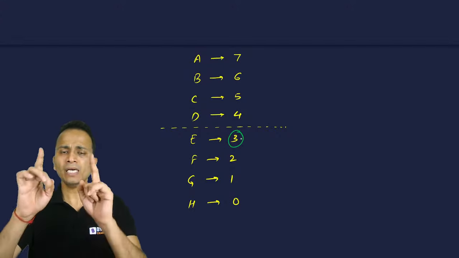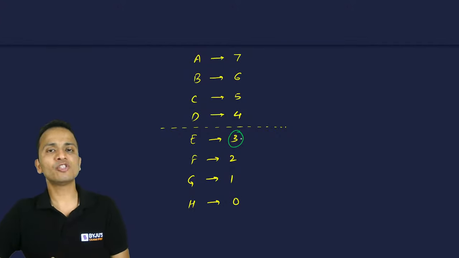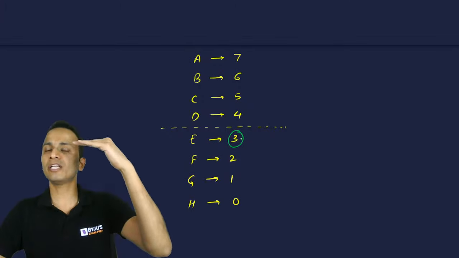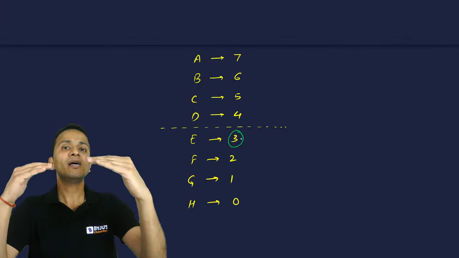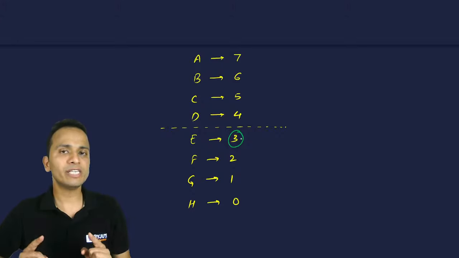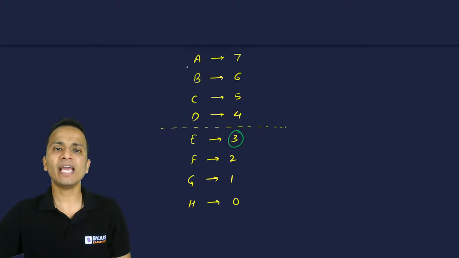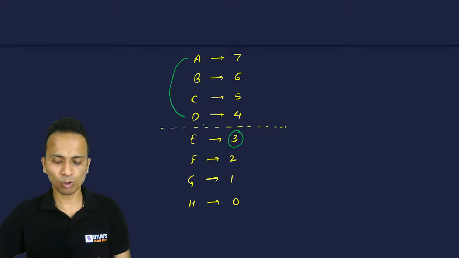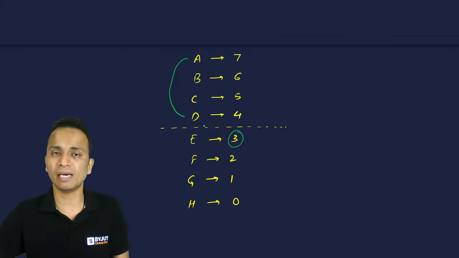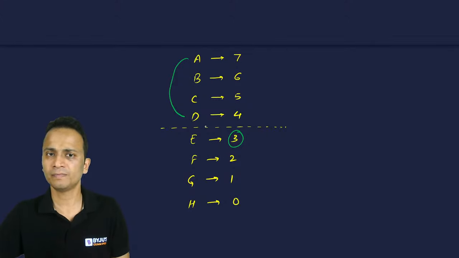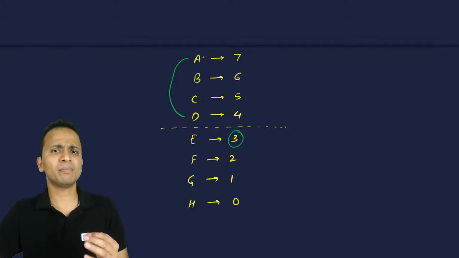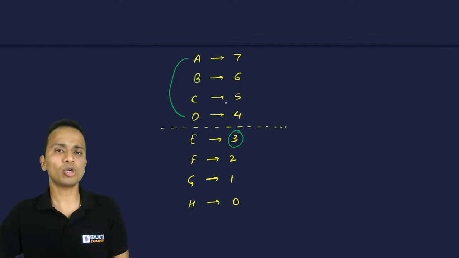Now in the table that I have made, I have assumed that a team whose name is written above will beat the team whose name is written below it. So that means in the match between A and D, A was the winner and D was the loser. This is my assumption. It may be possible that in the match between A and D, D was the winner.